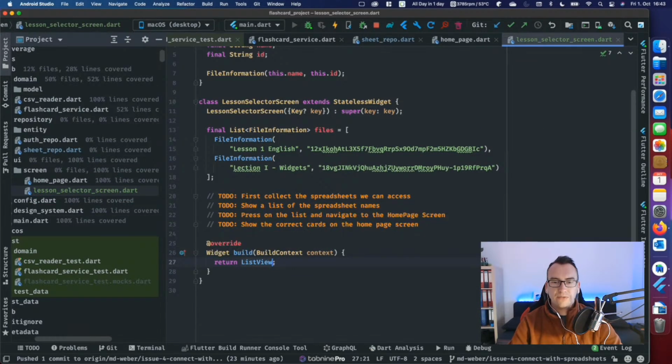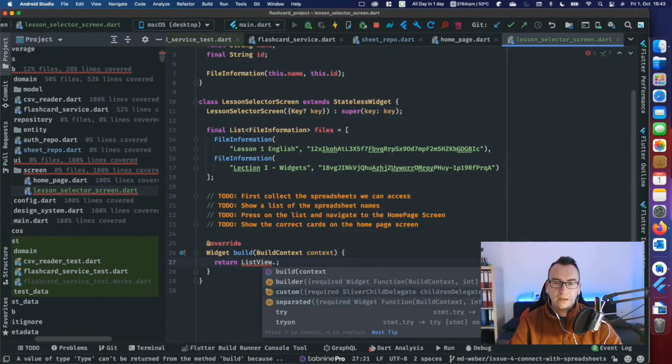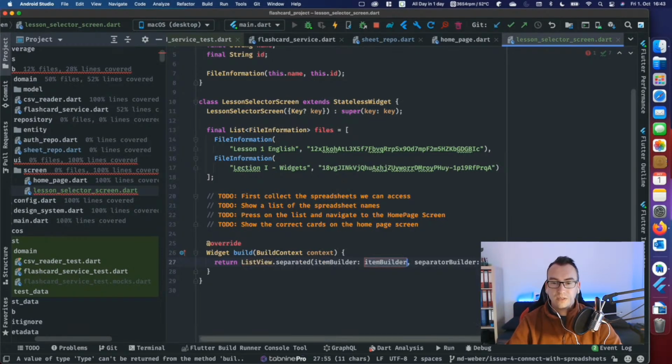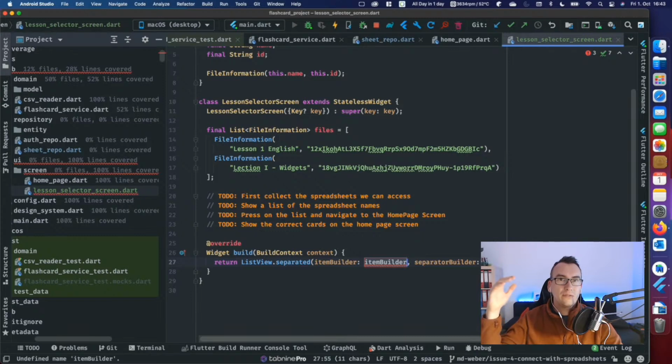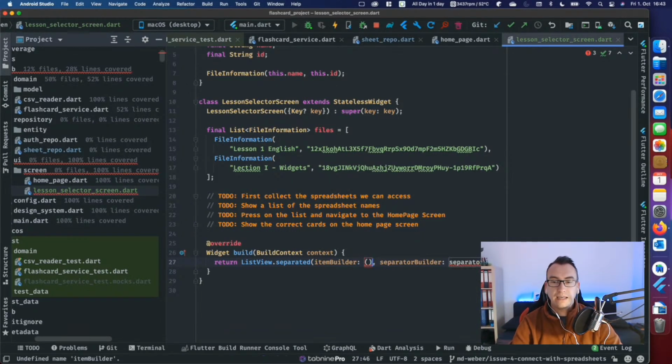And it needs some information, and it has a fantastic constructor like separated and builder. I will now use a separated. That means I want to have a line of information, a separation, a line of information. The cool thing is this ListView.separated creates us lazy loaded lists. That being said, we don't have to care if we show too many items, because Flutter will directly take care of these problems for us.